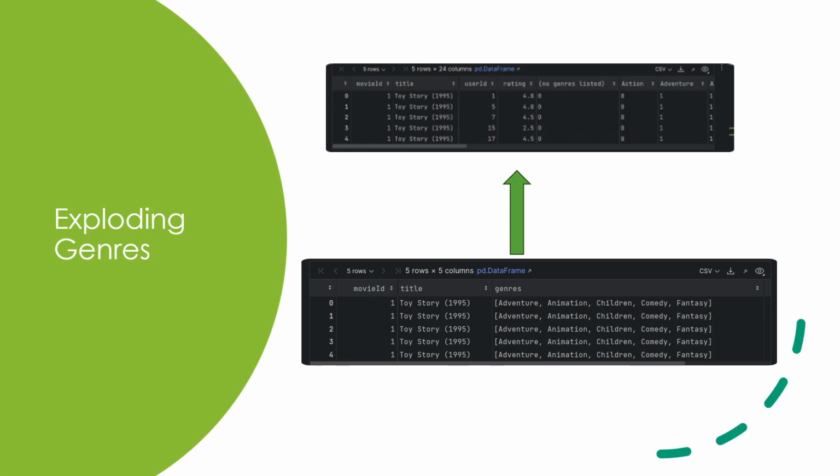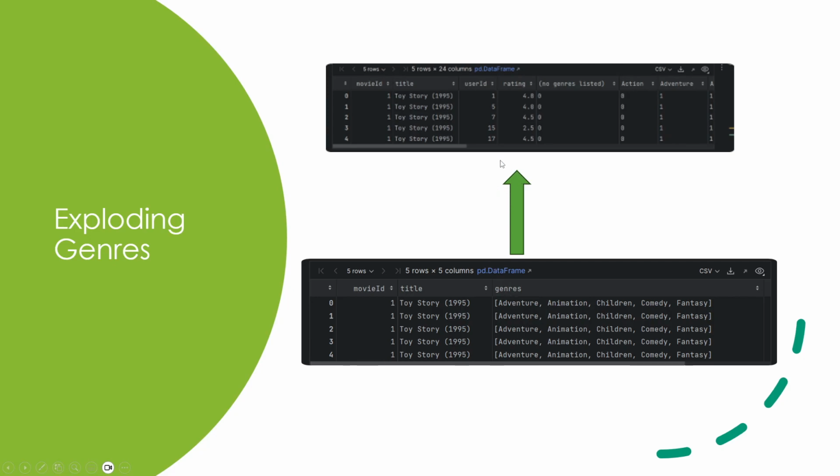One of the interesting pre-processing steps that we did was this, where we converted this movie data that had genres as an array to a data frame that has genres as columns.